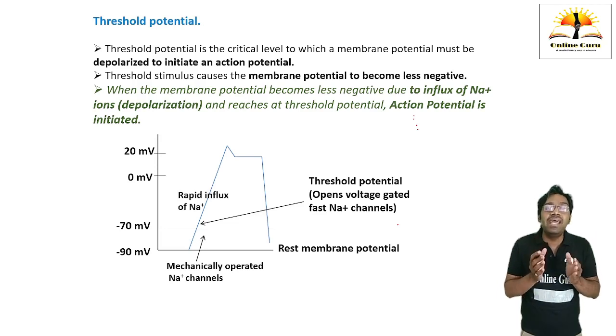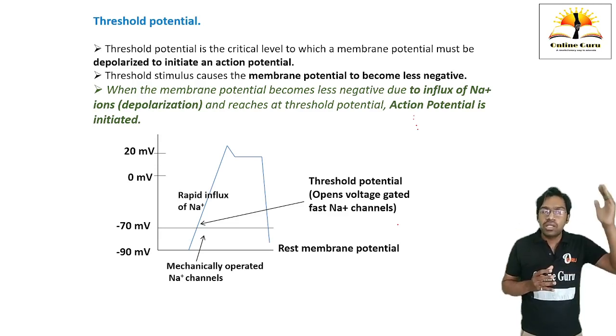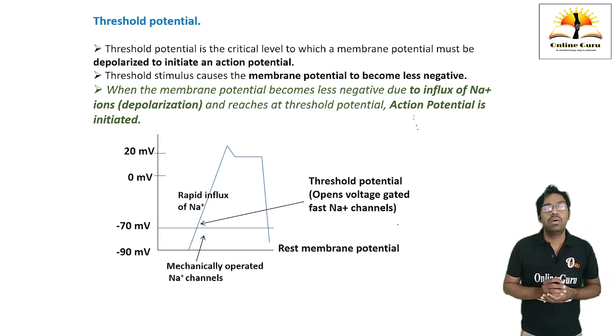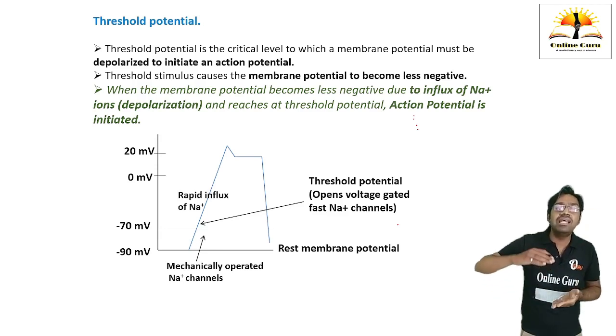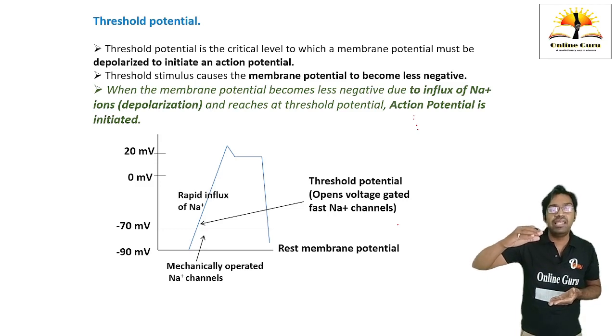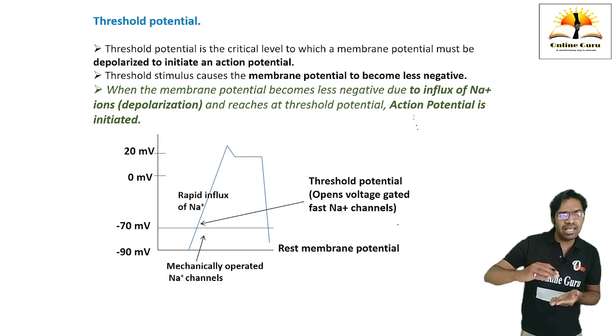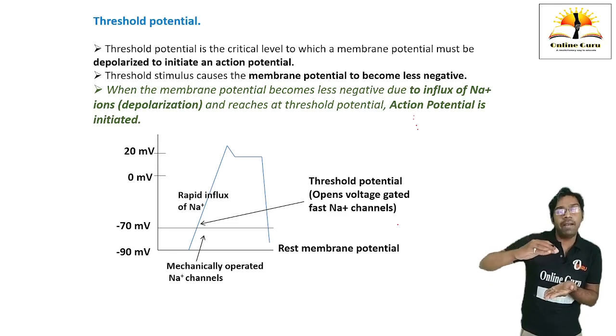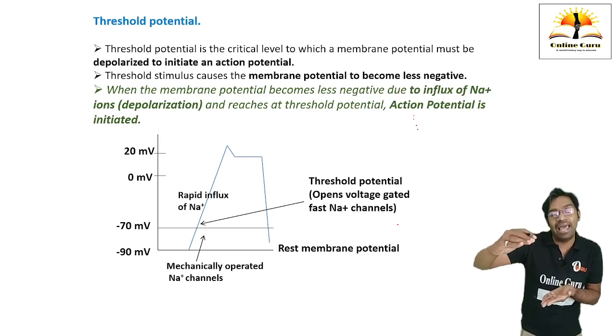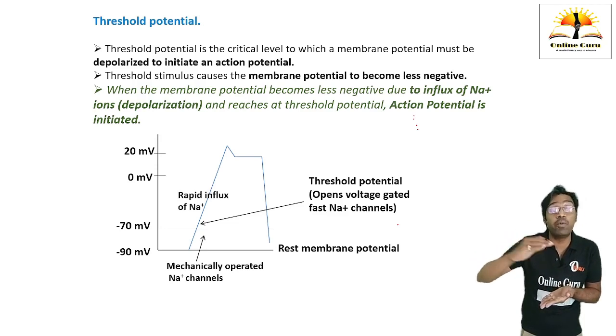These mechanically operated sodium channels are open for a very short, transient period. Due to this opening, sodium comes inside the cytosol. There is an increase in the positive polarity and a decrease in the negative polarity due to influx of sodium ions. And when the membrane potential reaches a particular value, this value is called the threshold potential.